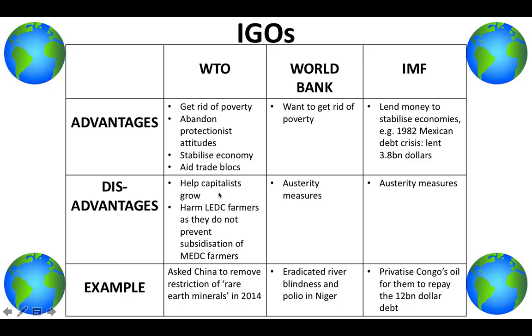However, people believe that they want capitalists to grow, so these G8 and G7 countries that have a voice, such as the UK, the USA, Germany, and it also harms the LEDC farmers, so farmers in the developing countries, because it then prevents subsidization of MEDC farmers. And an example of this is that the USA subsidize a lot of their agricultural production, and this harms farmers in developing countries such as Ghana or Congo, because they're not able to sell their stock, because the USA have a lot of money to be able to subsidize their crops and therefore sell them at a cheaper price.